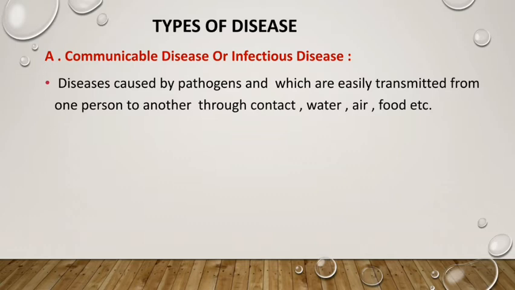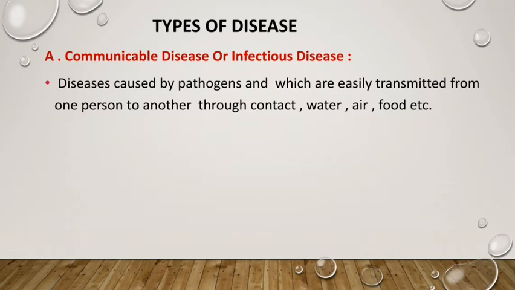So the pathogens are those organisms which cause disease. Clear? Last class we came to know about biological agents, or pathogens. So these communicable diseases are caused by whom? By pathogens, which are easily transmitted from one person to another through contact, water, air, food, etc.